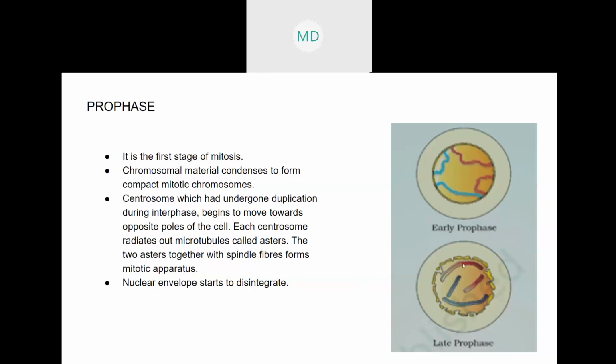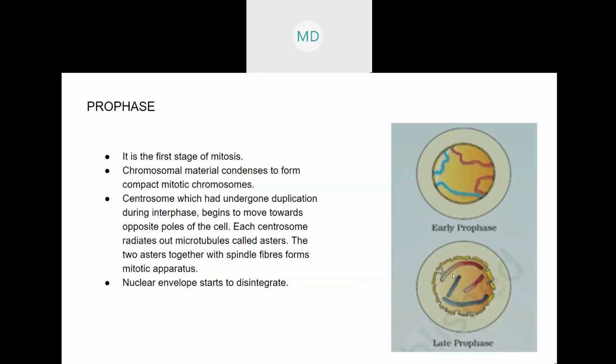The chromosome material condenses, meaning it starts the formation of a chromosome. Earlier it was also there, but scattered around in broken-down form. Then the chromosome starts to form. So this is the stage of prophase.